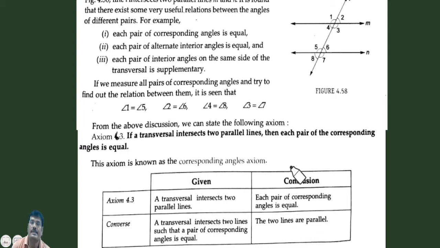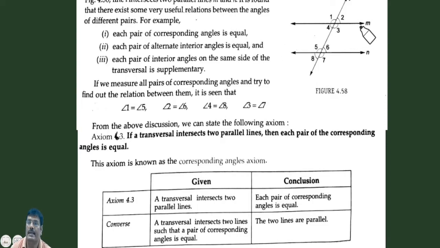In the previous article we learned that when a transversal line intersects two non-parallel lines, we have different types of angles. Now the question is: when two parallel lines are intersected by a transversal, what is the relation between various angles, such as corresponding angles, interior angles, alternate angles, etc.? Okay, so let us see.